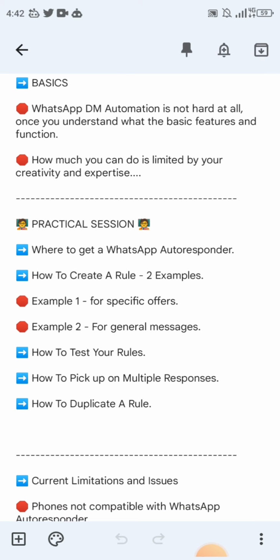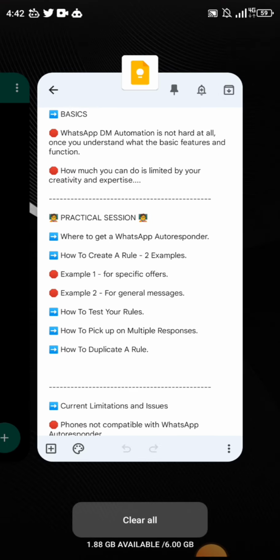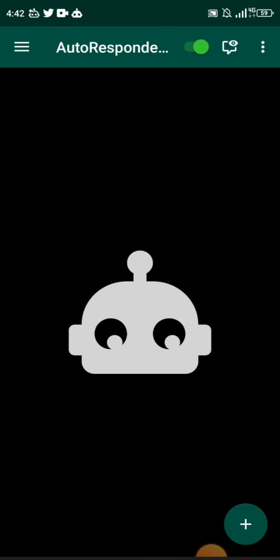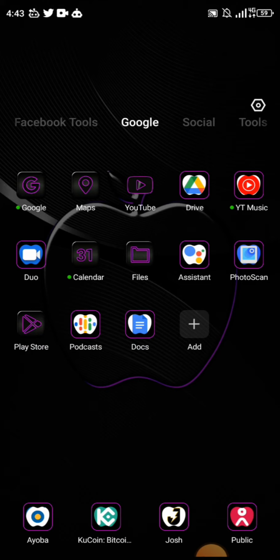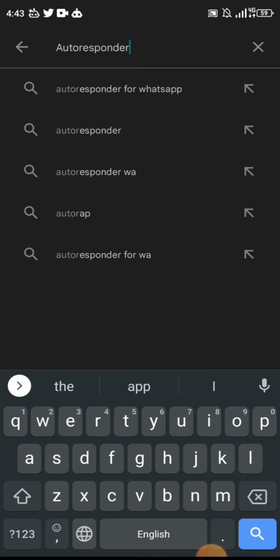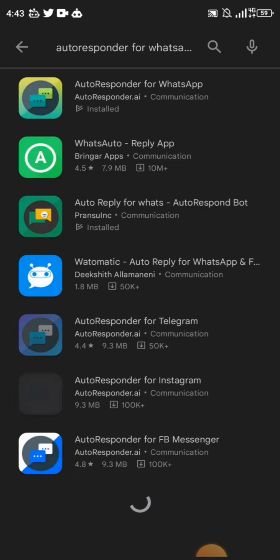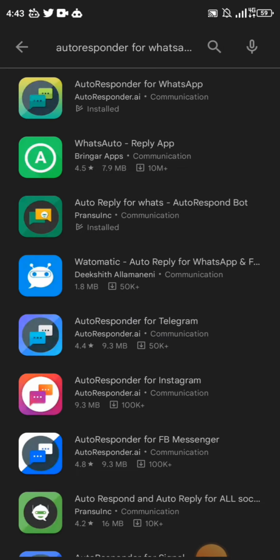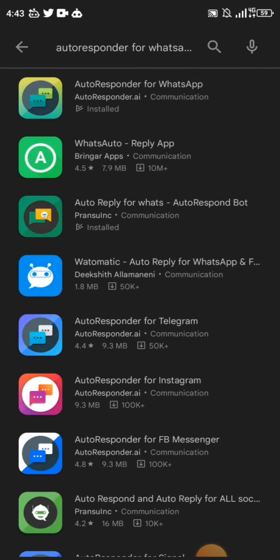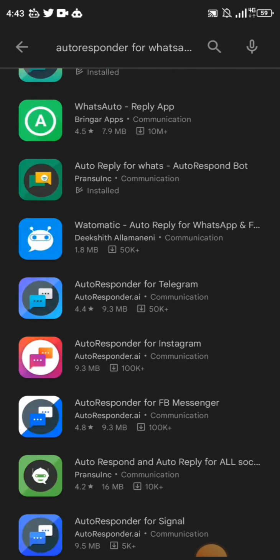So where do you get a WhatsApp autoresponder from? The WhatsApp autoresponder I use is called Autoresponder for WA, autoresponder for WhatsApp. If you go to the Google Play Store, where's my Play Store app? Play Store, okay, and then you type autoresponder for WhatsApp. So this is what you're going to see. There are two major ones actually. You have autoresponder for WhatsApp, and then you have auto reply for WhatsApp.